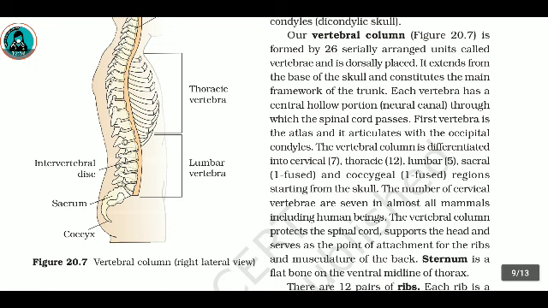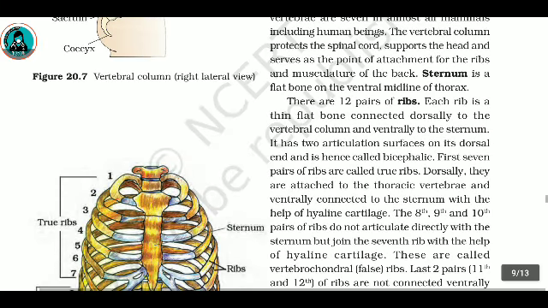The sternum is a flat bone on the ventral midline of thorax. There are 12 pairs of ribs. Each rib is a thin flat bone connected dorsally to the vertebral column and ventrally to the sternum. It has two articulation surfaces on its dorsal end and is hence called bicephalic.